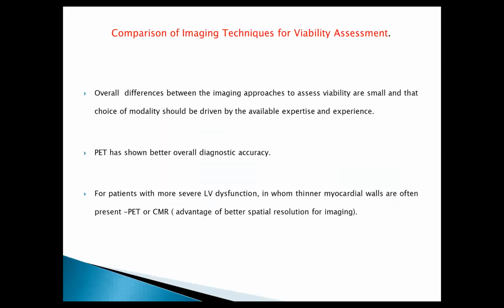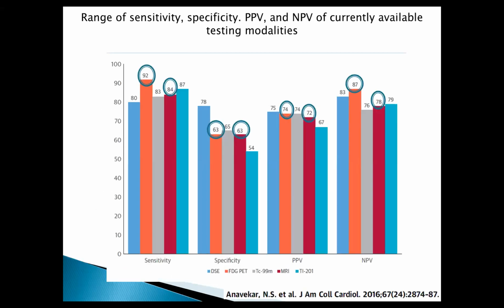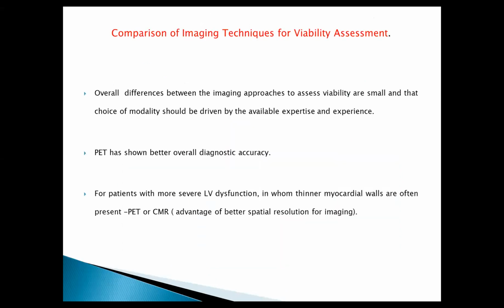I think cardiac MRI is less sensitive than PET. Maybe the sensitivity is a little higher for PET, but all these studies have shown the overall results are almost equal for all the investigations, and you can choose depending upon the availability and the clinical values. But for actual diagnosis, since diagnostic accuracy is high for PET, they consider it the gold standard for viability. But depending upon the scenario and the expertise and imaging available, because PET will not be available all the time, you can choose depending upon the availability.